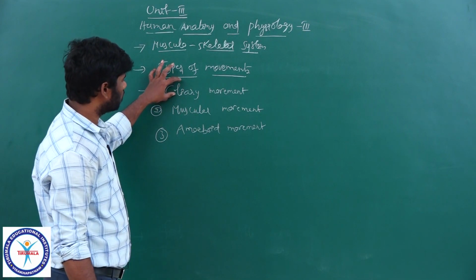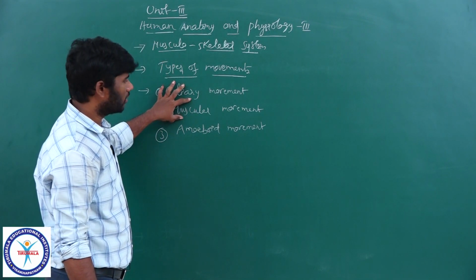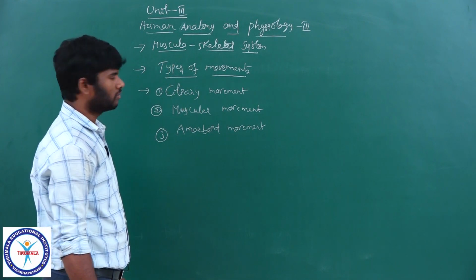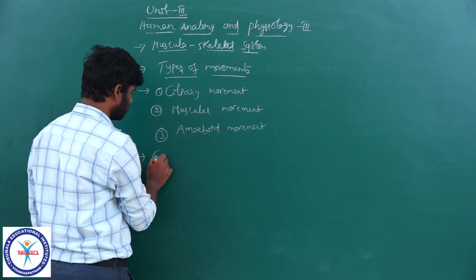So, three kinds of movements exhibited by the cells of human beings: ciliary movement, muscular movement and amoeboid movement. Yeah, let us go with the ciliary movement.